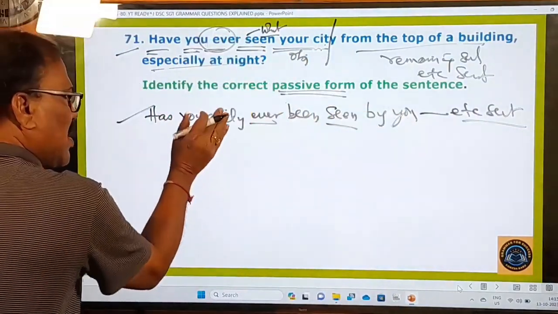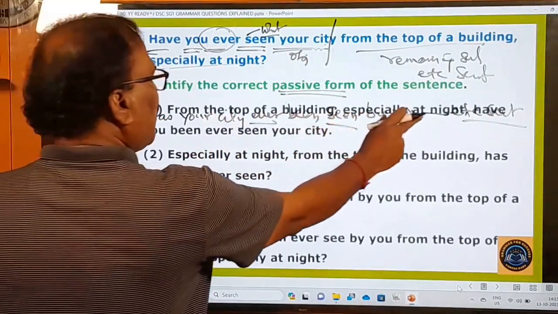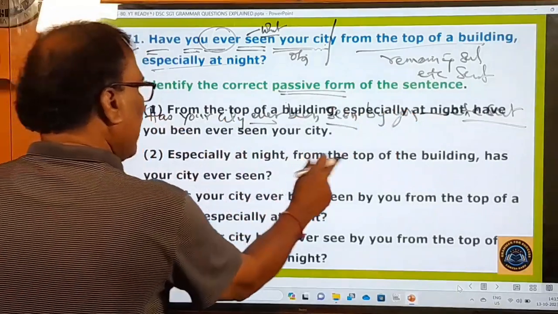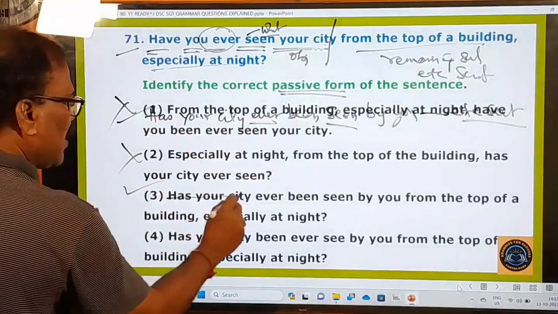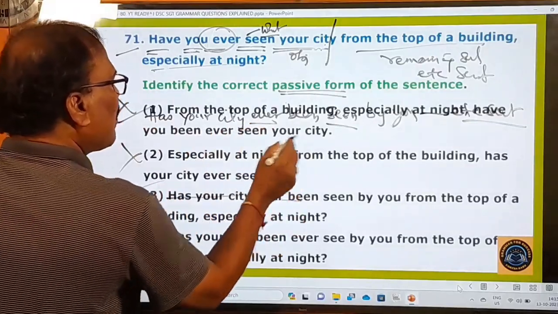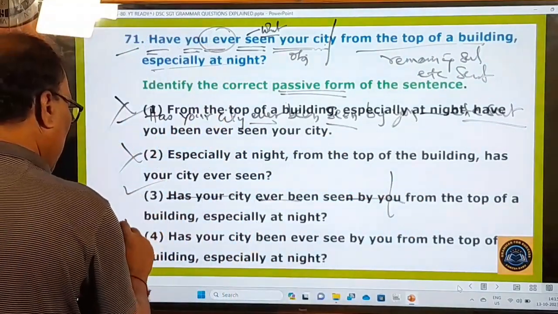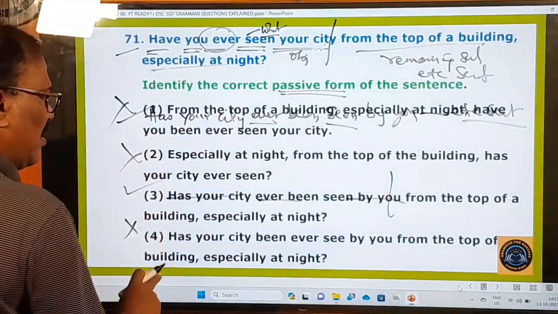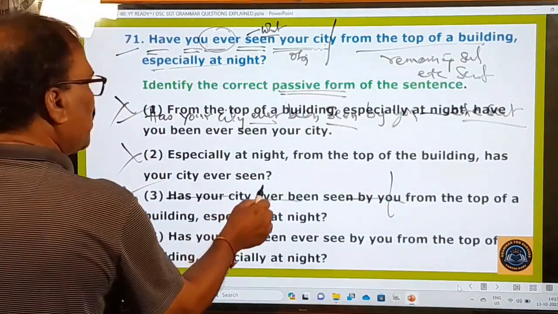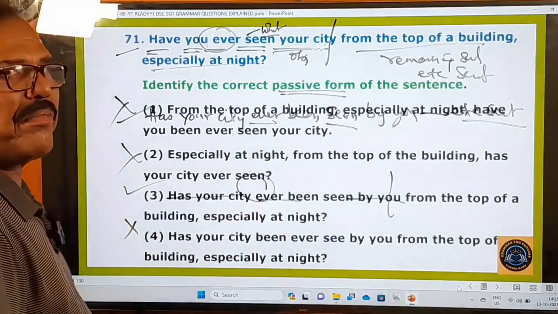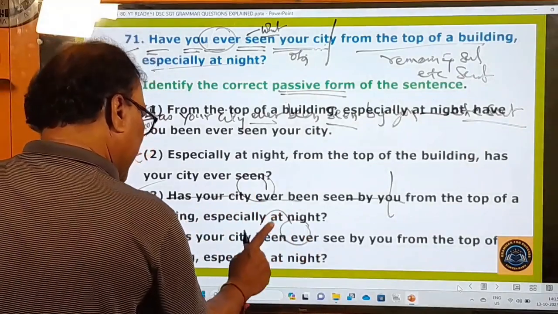Let us see whether this answer is there in the options or not. Come on, let us see the options here. From the top of a building, especially at night, have no. Especially at night, no. Has, oh, here is there. Has your city ever been seen by you from the top of the building? Third one is the right one, and first one, second one, fourth one are wrong. Only the third one is the right one. Remember, here ever must be used before the helping verb only, and in the fourth one, after the helping verb it is used, and that's why this is wrong.